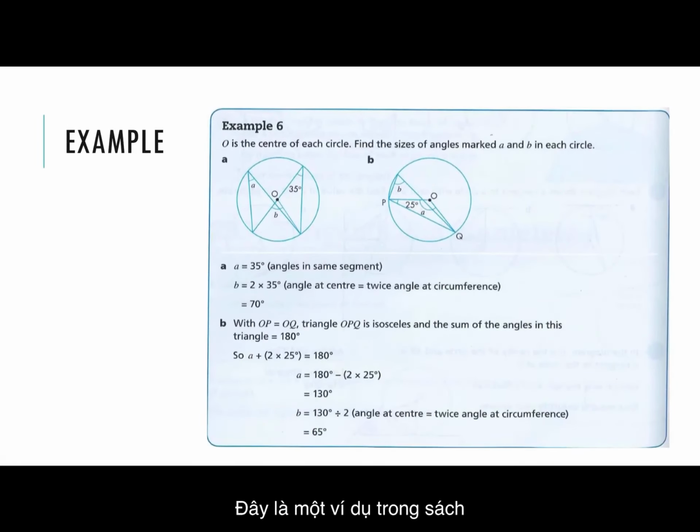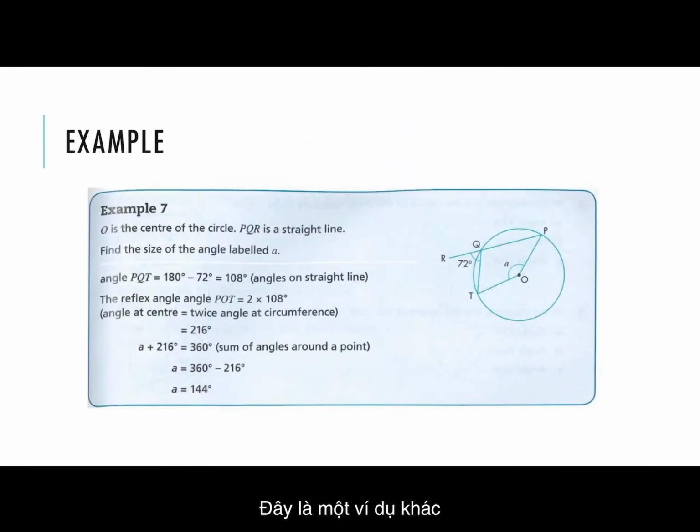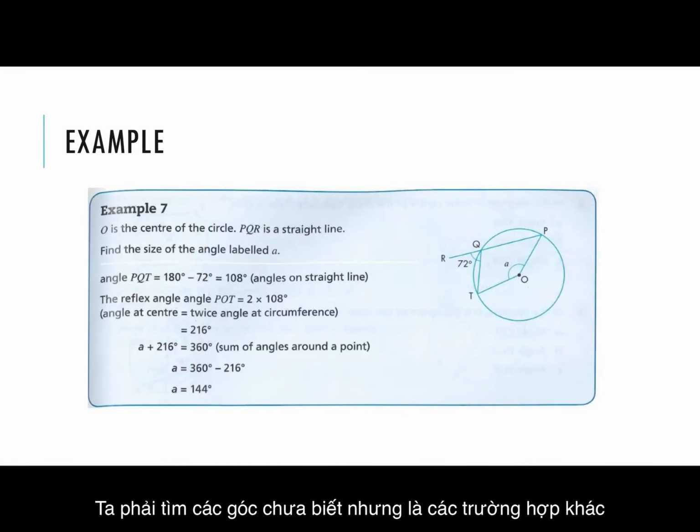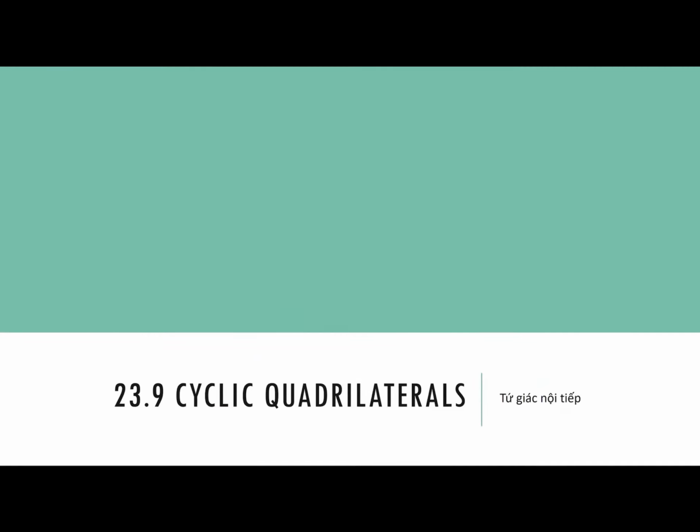Okay, so this is the first example. We gave you a circle that has some angles, and we give you the size of some angles, and you have to find the unknown. So this is the way to do it. It's pretty simple, but if you have any problem, please tell us right now so that we can solve it. And here's another kind of example. Still find the unknown angle, but we have some other type of examples.